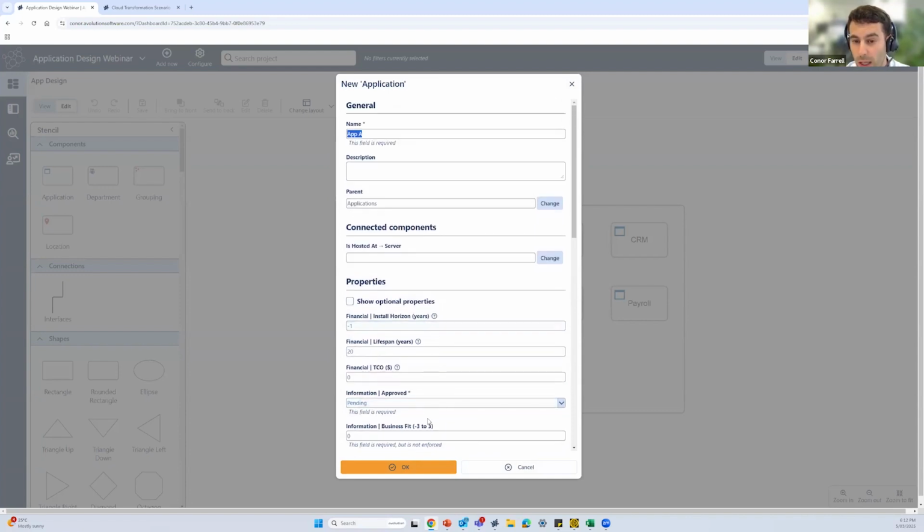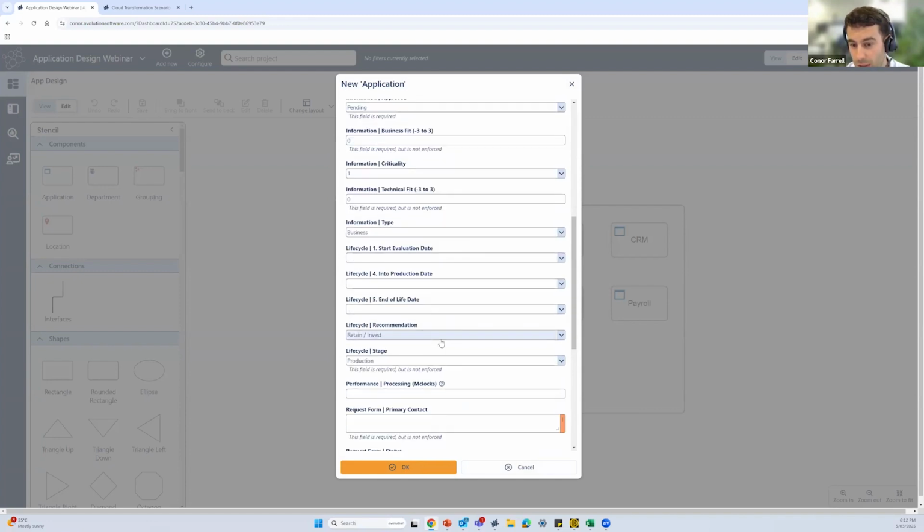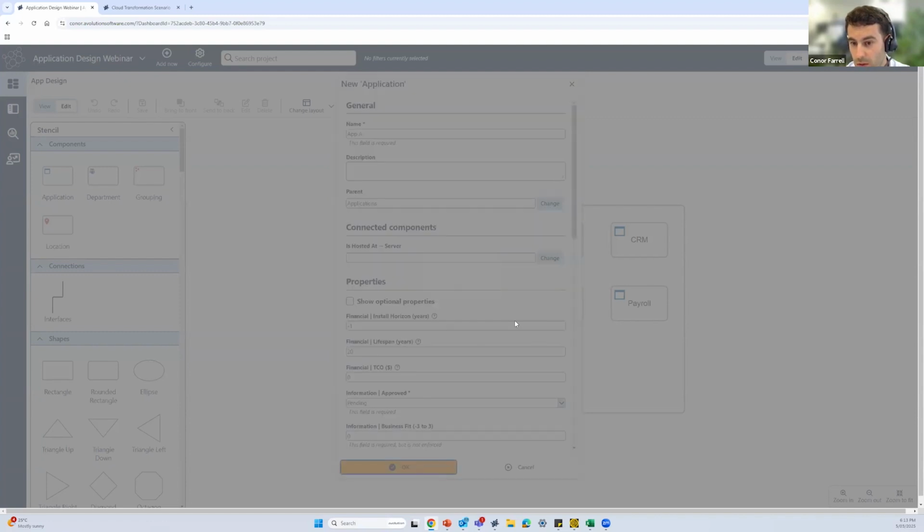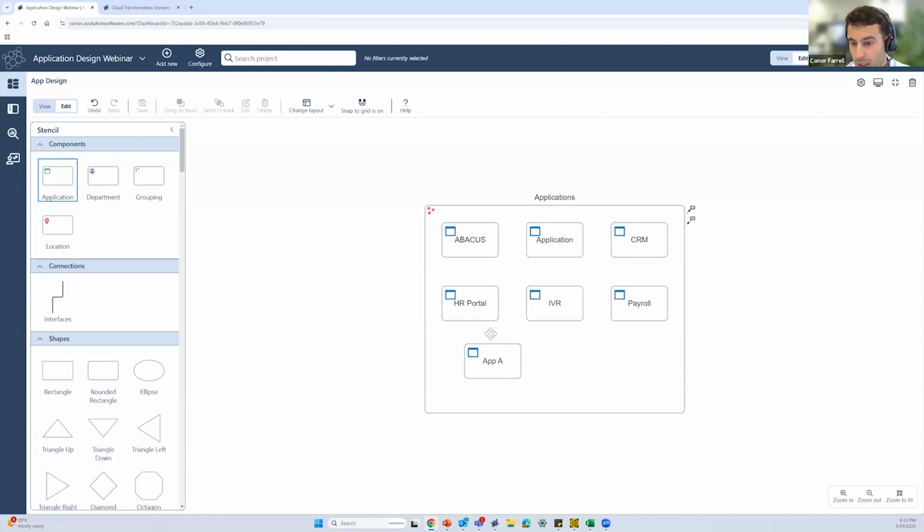So what we're looking at removing within the Abacus platform is the idea that these are quite similar to a Visio or a PowerPoint diagram where there's no underlying information. You can see the number and fields of properties here that we can look at including for each component. For now, I'm just going to go with my app A. So that has added that in here. And I might want to establish connections.